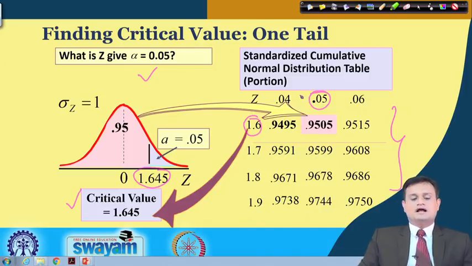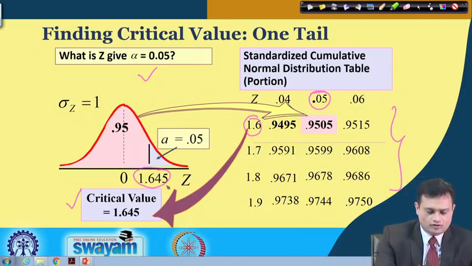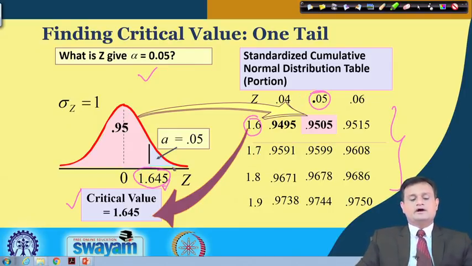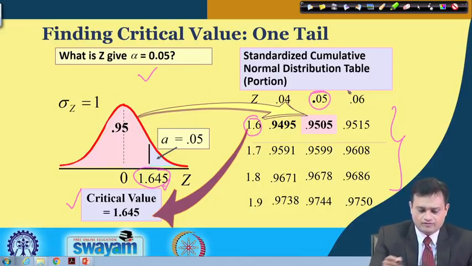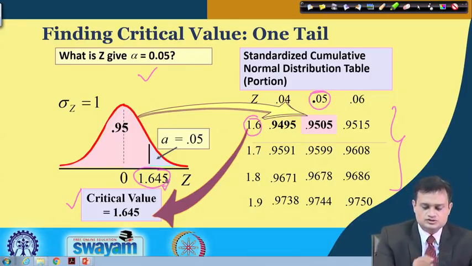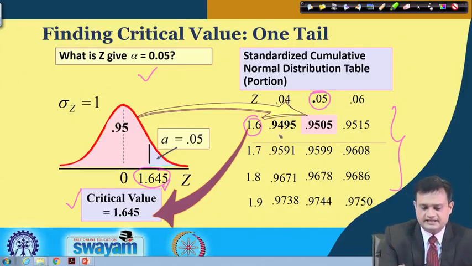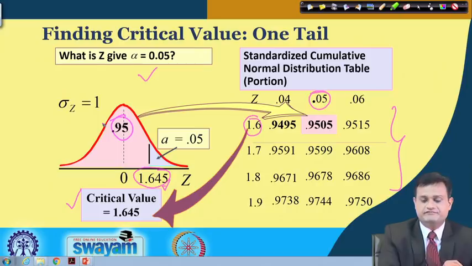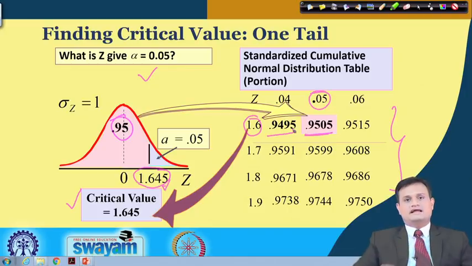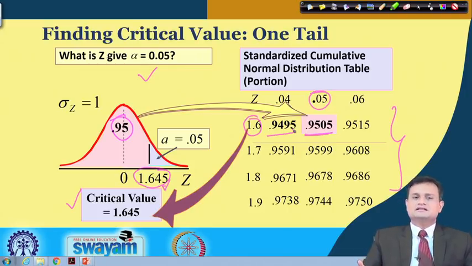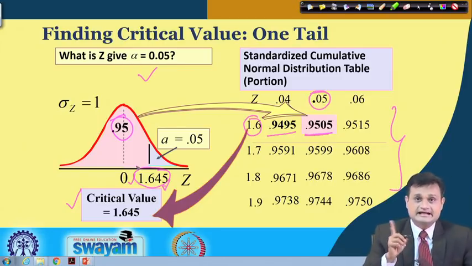So now for alpha equal to 0.05, you want to find out the value of this, and it could be 1.65, or you can average it out a little bit, so it would be 1.645. Averaging is required because my level of significance is 5% and hence this value is 0.95. If you see here, it is 0.9505 and 0.9495. So if you do a little averaging, it comes out to be 1.645. So this is my critical value.